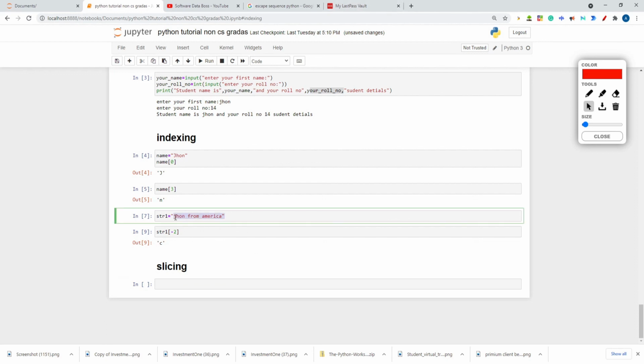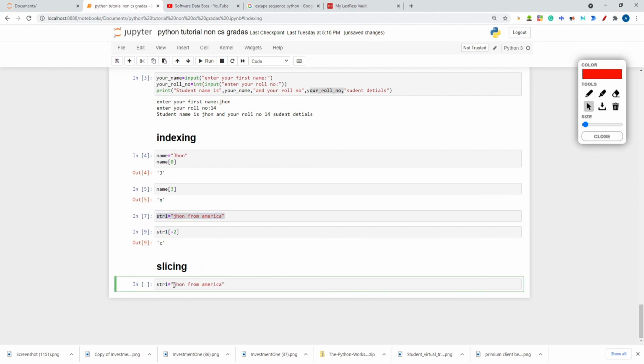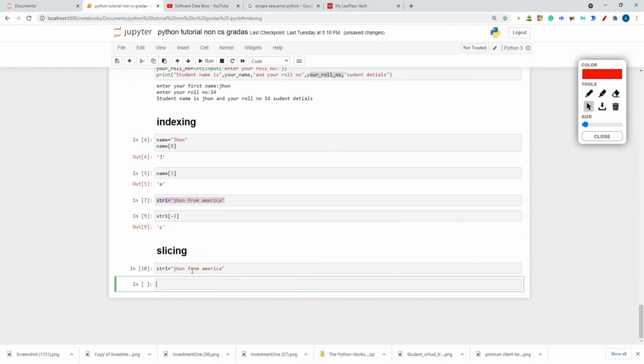So let me take this string. I don't want the entire string, but I want a part of this string. So I will type str1 and open a square bracket.